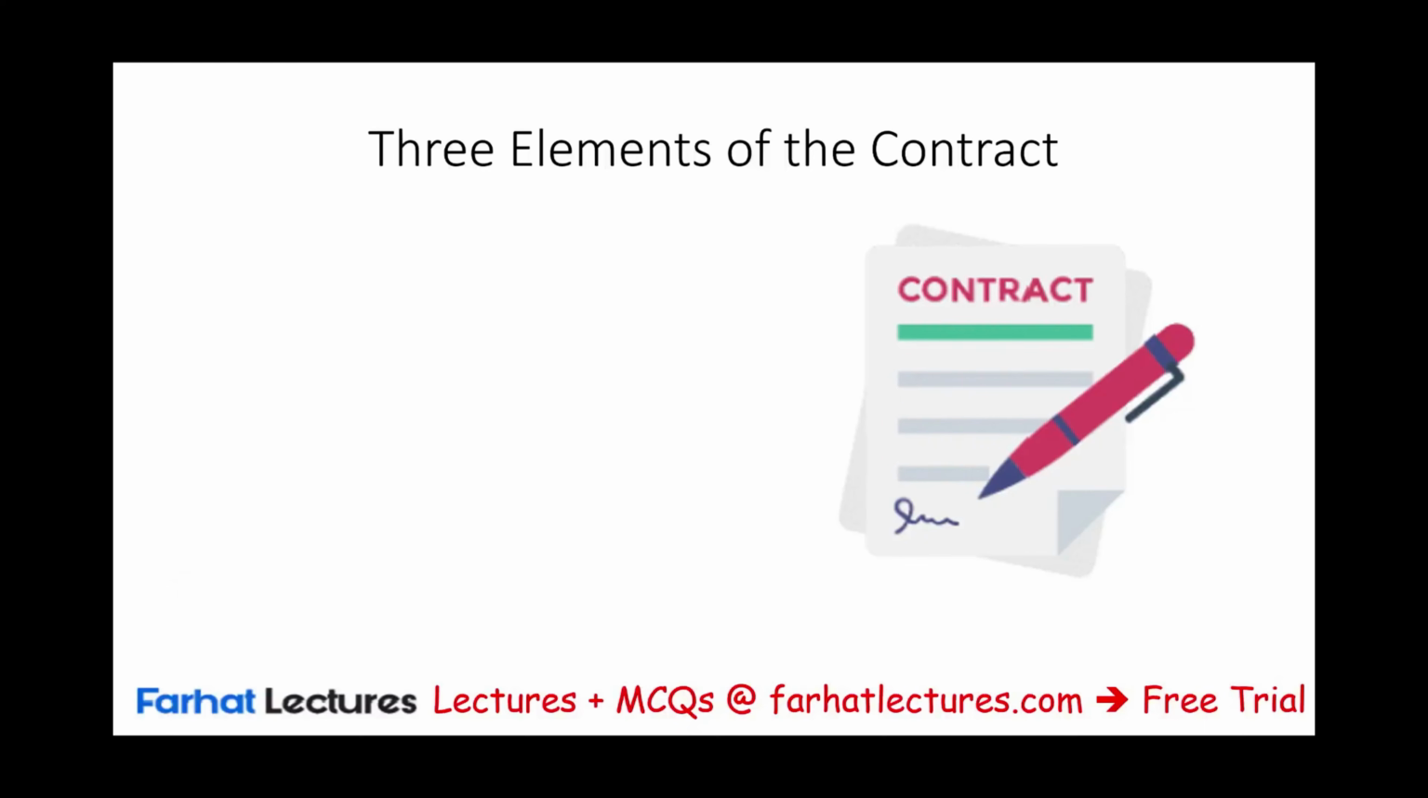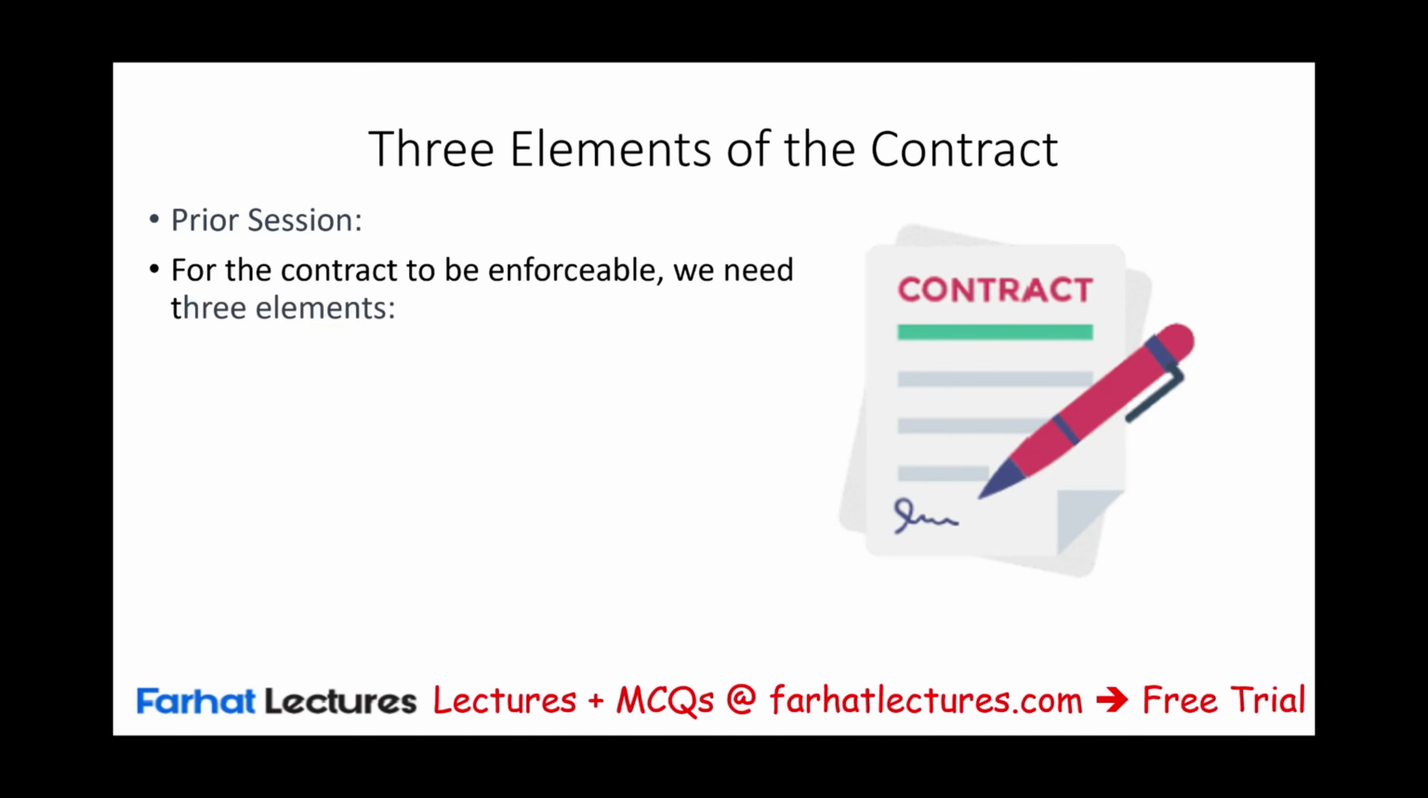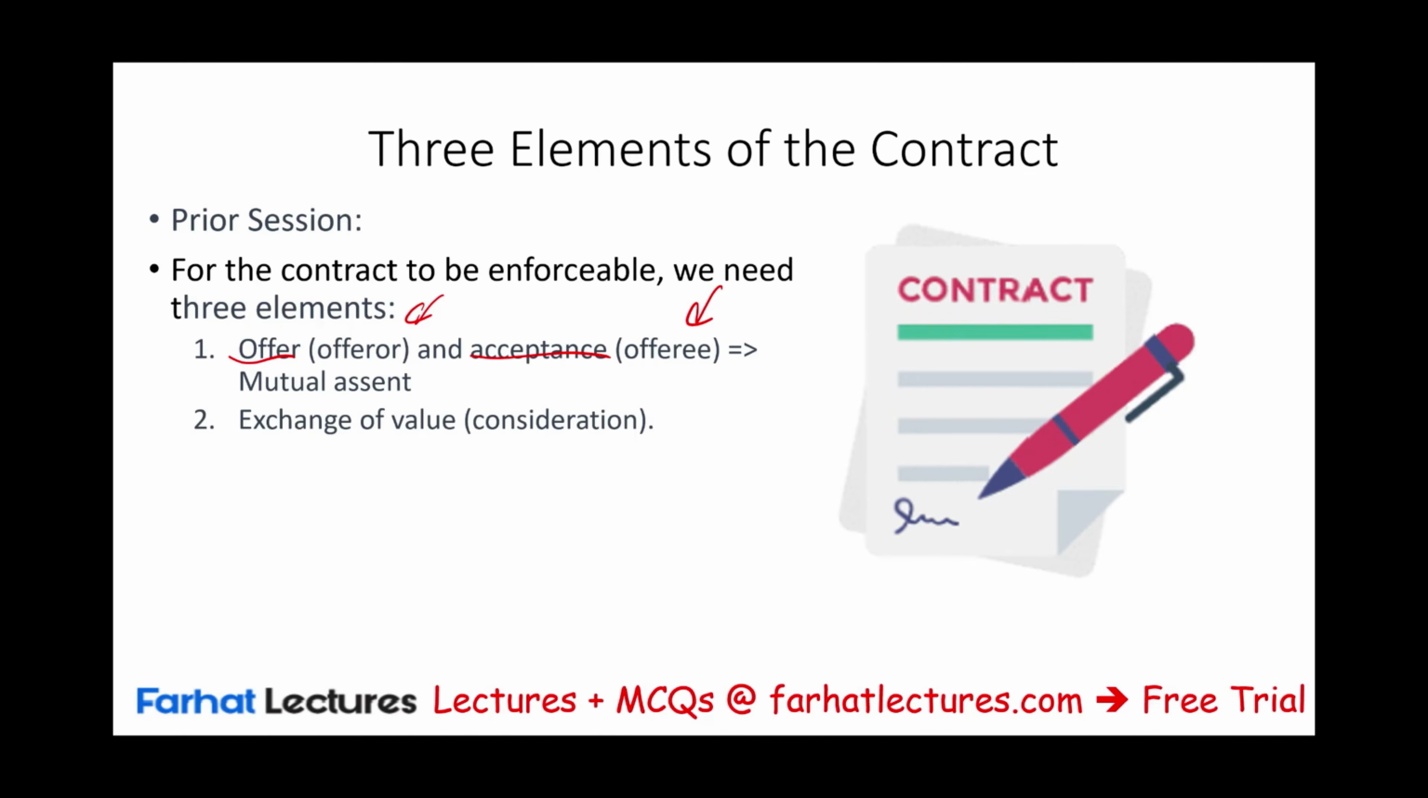Hello and welcome to this session in which we will keep working with the elements of the contract. To have a valid, enforceable, legal contract, the contract will have to have three elements, which are an offer and an acceptance, an offer made by the offeror and an acceptance made by the offeree. Simply put, there's a mutual assent, a mutual agreement between the two parties. There's an exchange of value, which is an exchange of consideration between the two parties.